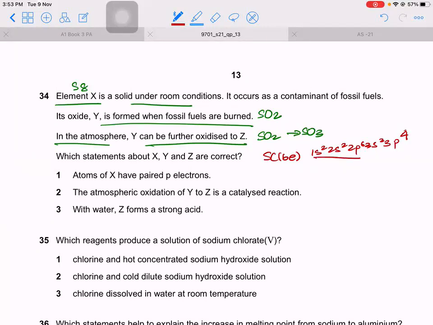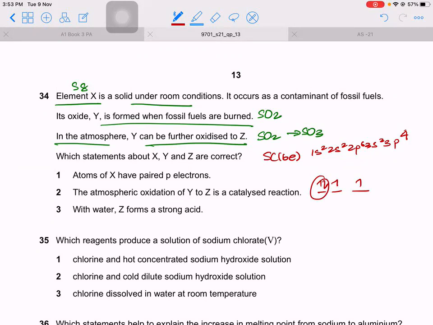So atoms of X have paired p electrons. Will p be paired? Let's see. 1, 2, 3, 4. Do you have a paired p electron?